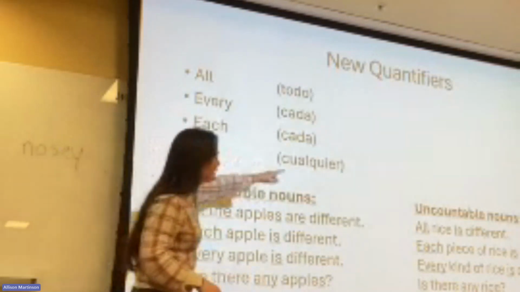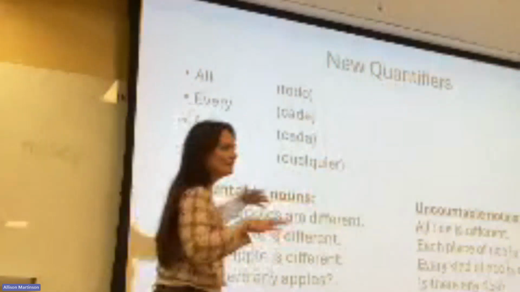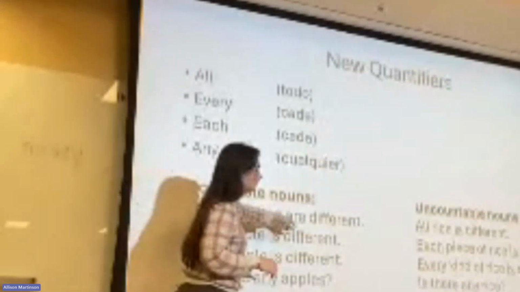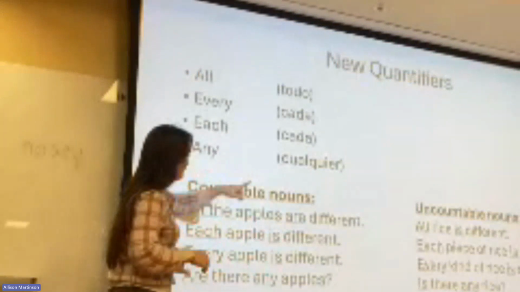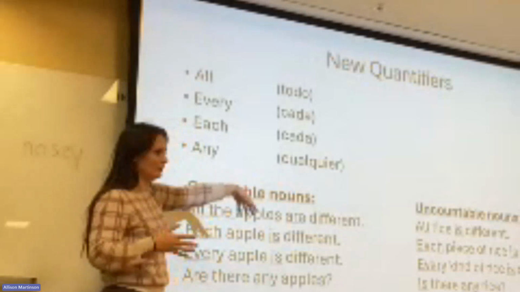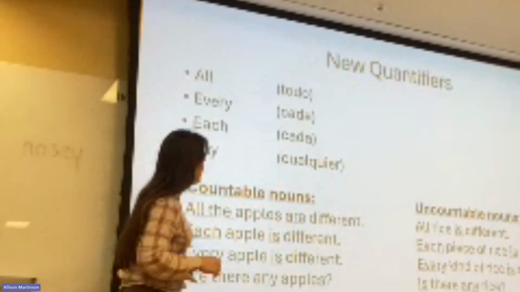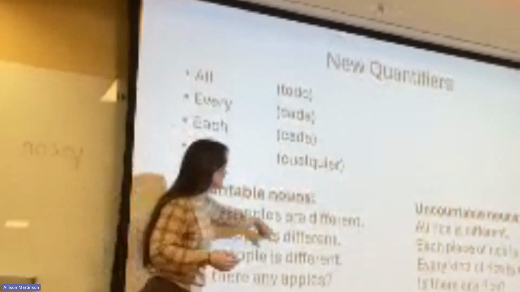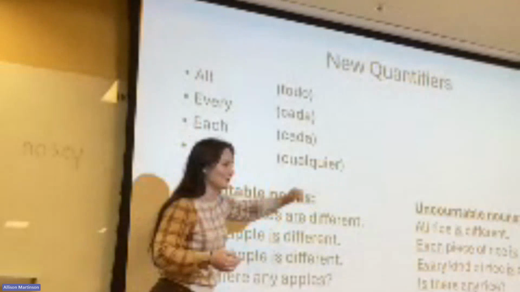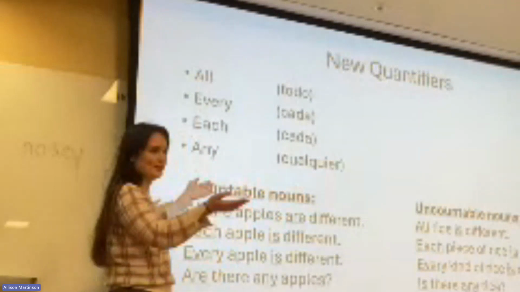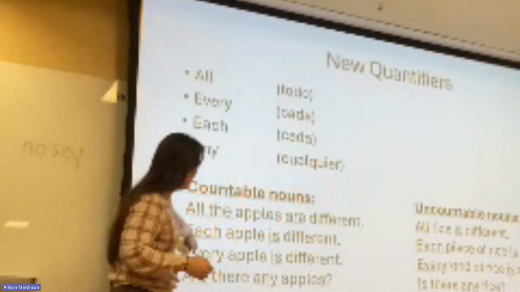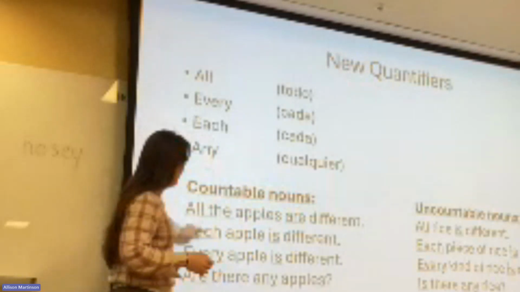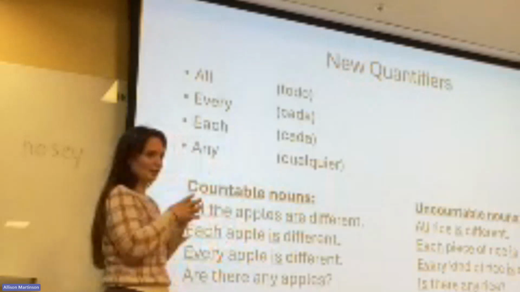We can do all of them. Same thing for uncountable. But it gets a little weird because all the apples are, right? Over there, though, we have it singular. So it's a little bit weird. Here, though, it's the same for countable and uncountable because it has to be singular. So each apple is different, each piece of rice is different, right? So each and is, they go together. Same thing here. So every apple is different, every kind of rice is different, right? So again, every and is, they go together, right?